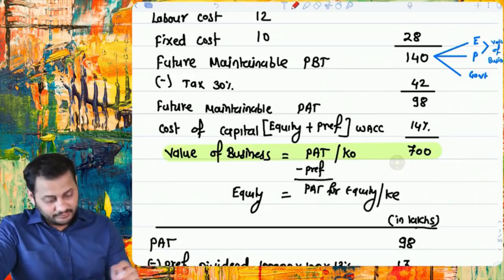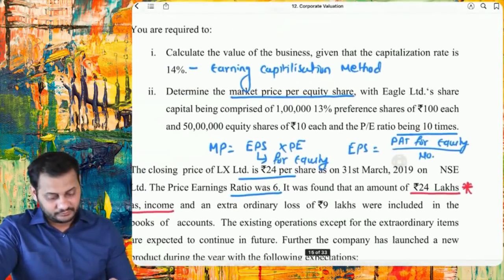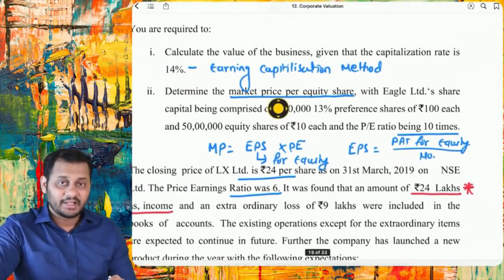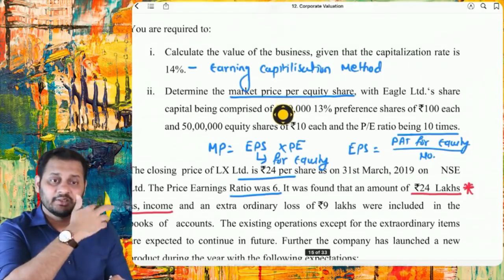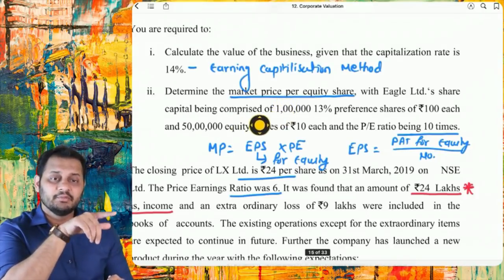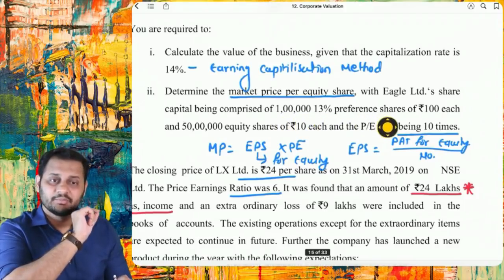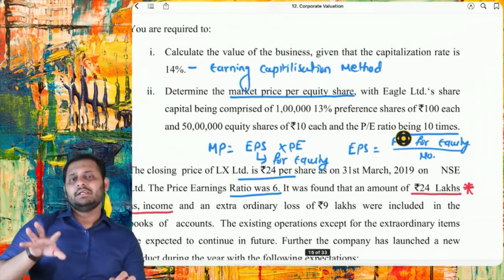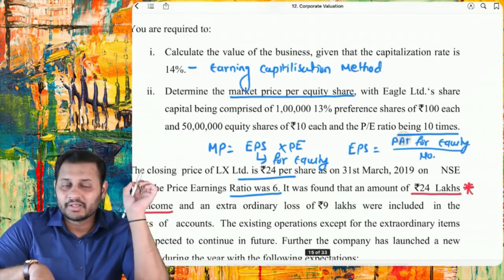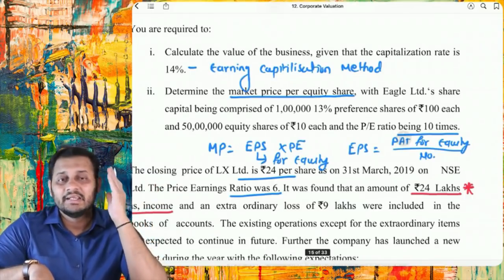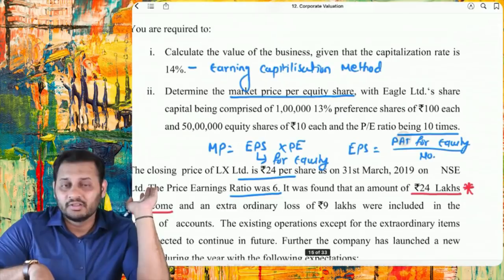There was a second part in this question. They said to calculate the market price per equity share. We can calculate that, but they gave some information: capital comprised of 1 lakh 13% preference shares of rupees 100 each and 50 lakhs equity shares of rupees 10 each, and the PE ratio was 10 times. It can clearly be said from the question that we can calculate the market price using one simple method, EPS multiplied by PE ratio.